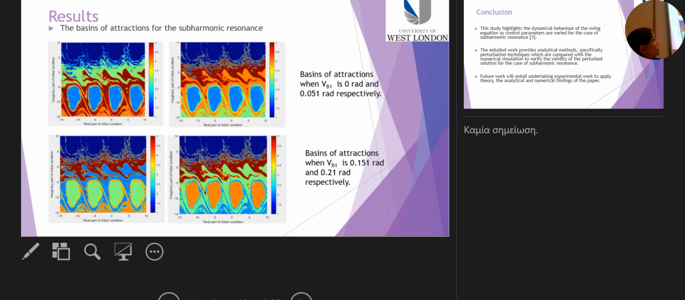The basins of attraction for the subharmonic resonance is considered in this slide when VB1 is varied. Again, we can see that the system becomes fractal and it enters into a corrupt state. And initially only the variable VB1 is varied when others are fixed. And even when VB1 is equal to 0, the system is still in a corrupt state, and it is due to the effect of theta B1, which is also necessary to study in future research.